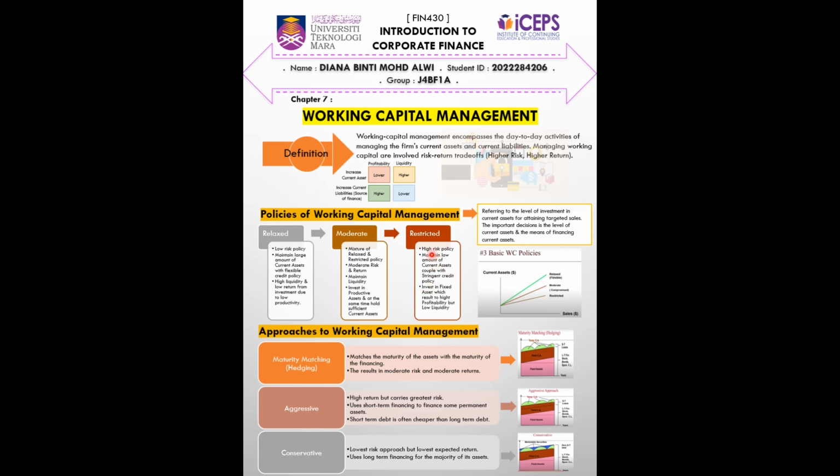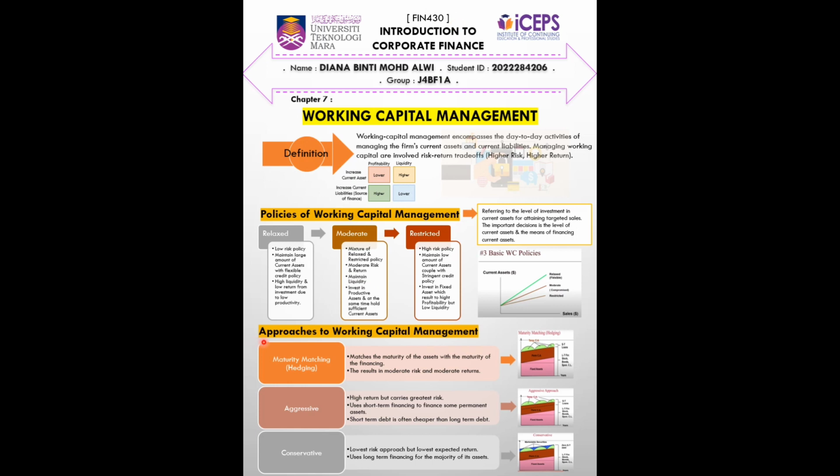The third is the restricted policy. The restricted policy is a high-risk policy, maintaining a low amount of current assets coupled with stringent credit policies. Stringent means strict credit policies. And it invests in fixed assets, which results in high profitability but low liquidity.